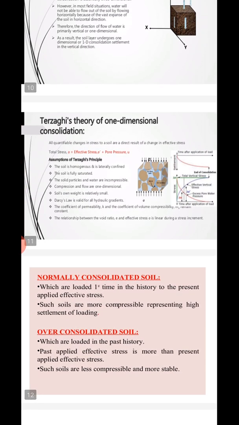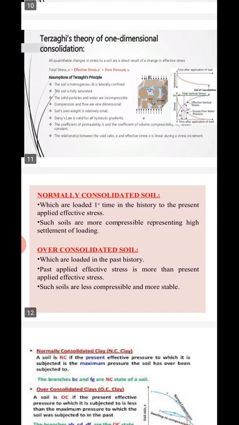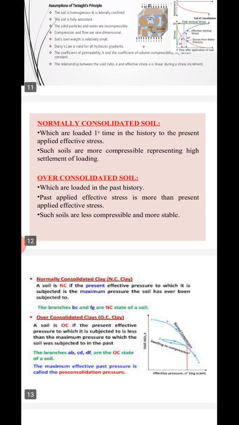Okay, then the soils are classified into different types based on the consolidation history. One is normally consolidated soil, the second is over consolidated soil, and the third is under consolidated soil. Okay, so what exactly is a normally consolidated soil?